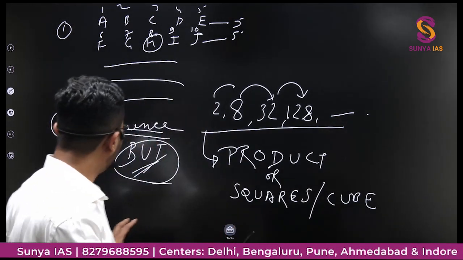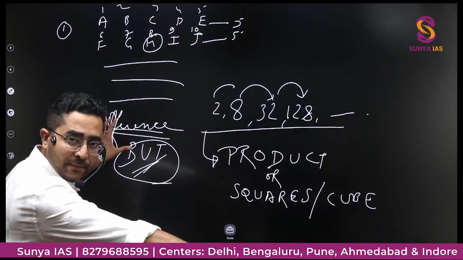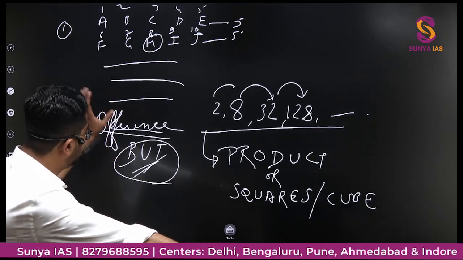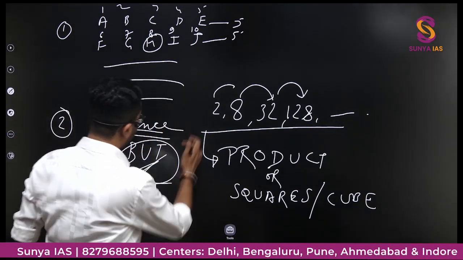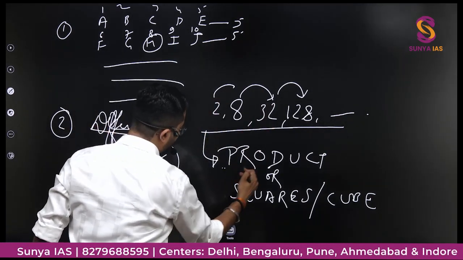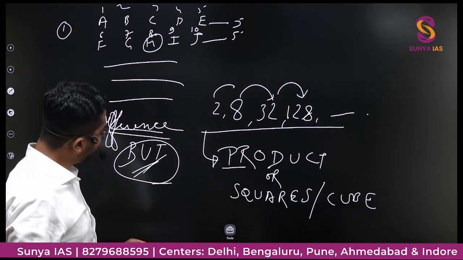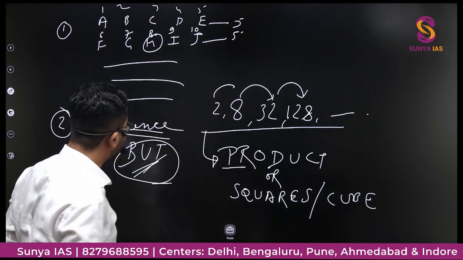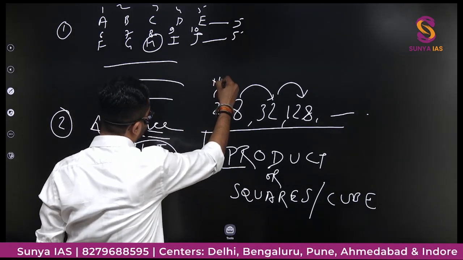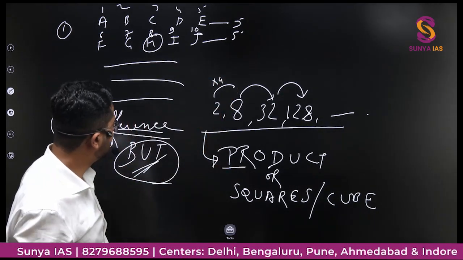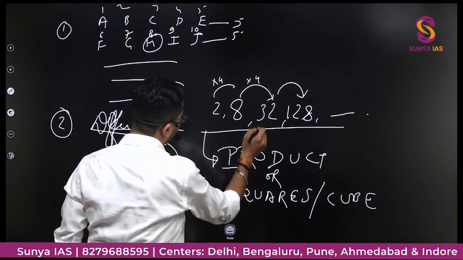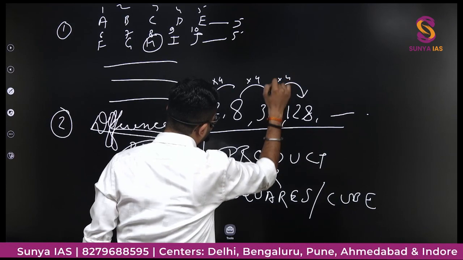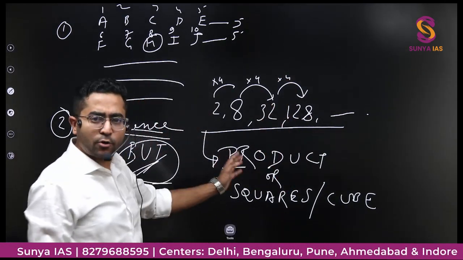So what did I tell you? You first check the difference. If this doesn't work, because the numbers are increasing very rapidly, then you go for product. How can you use that product? After 2 comes 8. So if we multiply by 4, we get 8. If we multiply this 8 further by 4, we get 32. If we multiply by 4 again, we get 128. That means this is a product series.